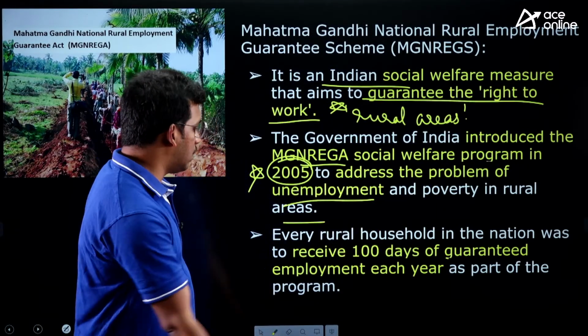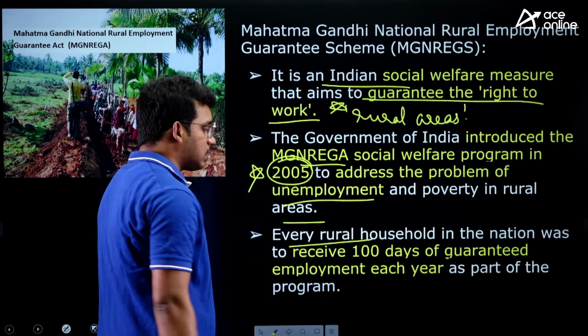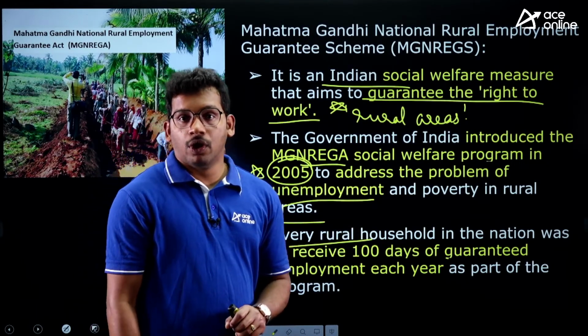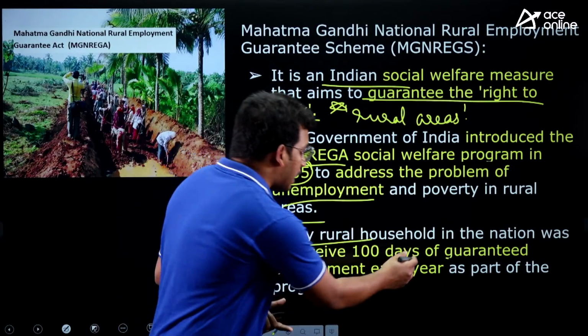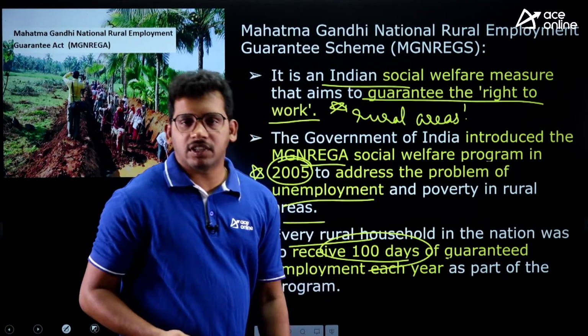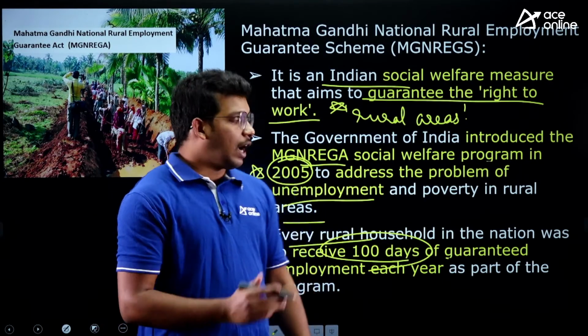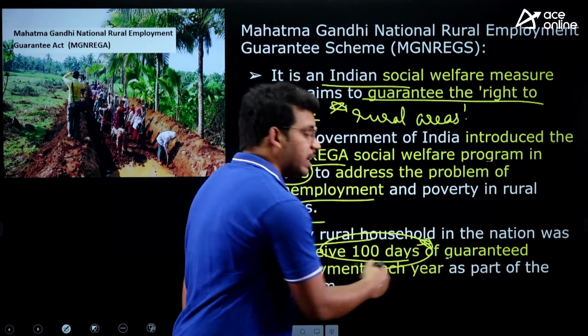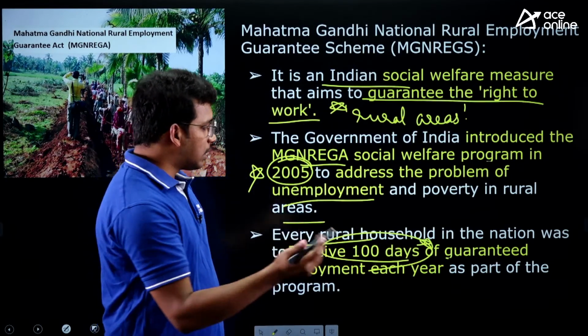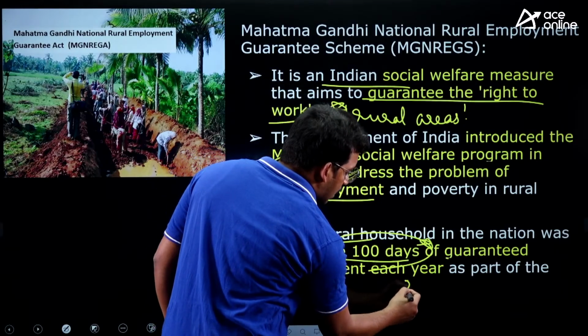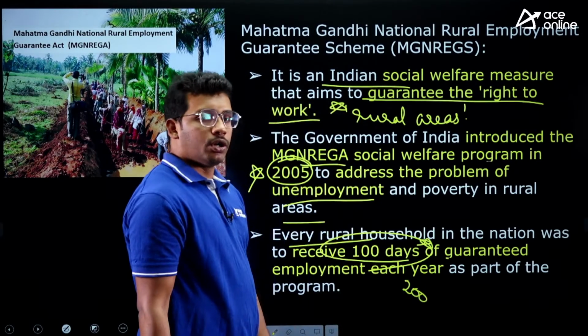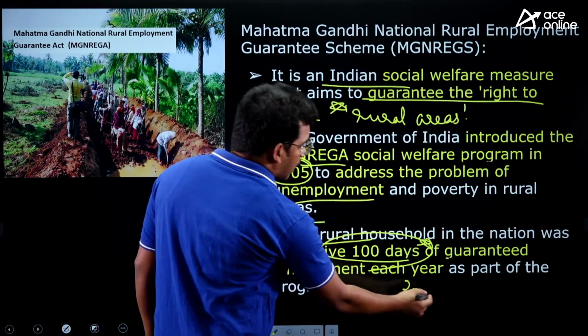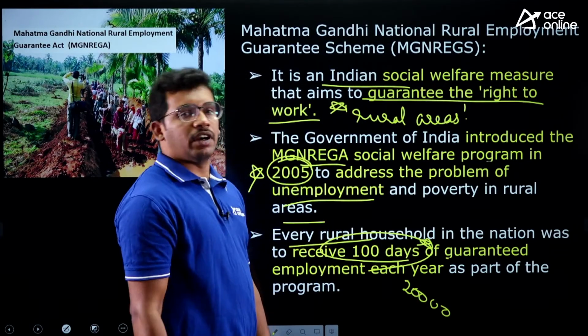Of course, they will get money. Every rural household in the nation will receive 100 days of guaranteed employment. So out of the 365 days that we have in a year, 100 days of employment is guaranteed. Even if they are getting 200 per day, 200 into 100, so approximately 20,000 they can earn.